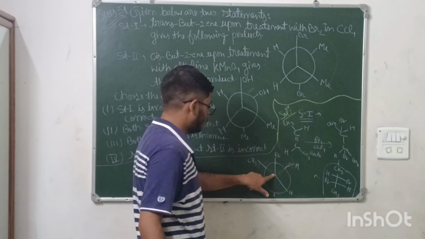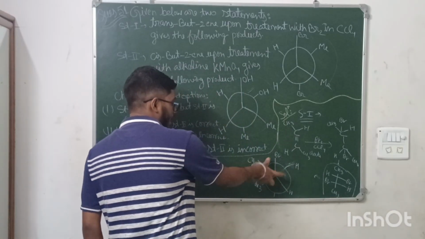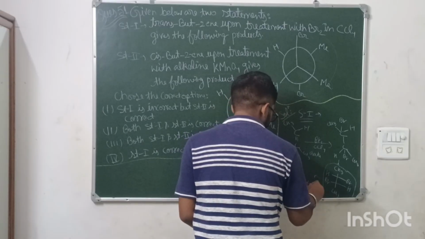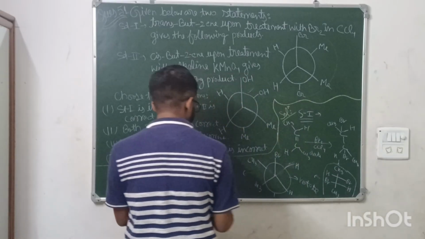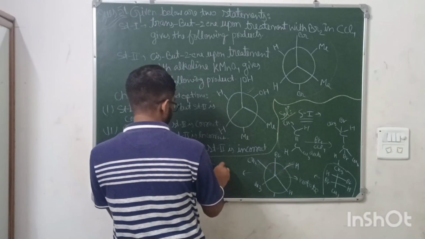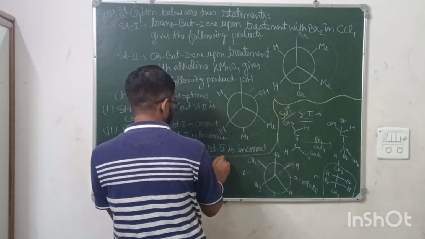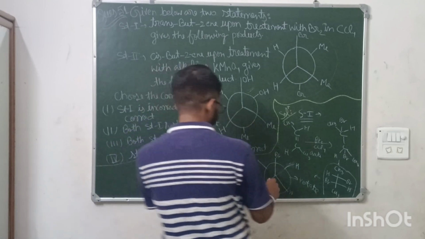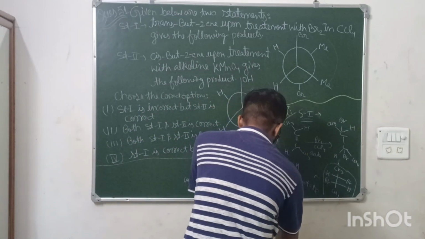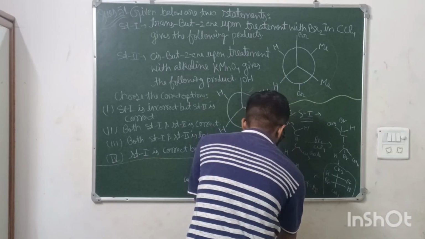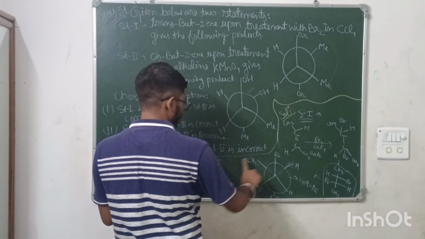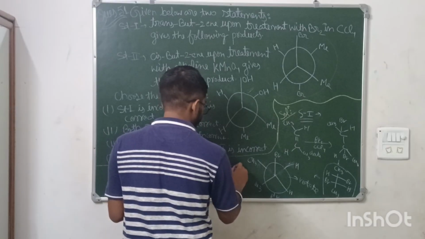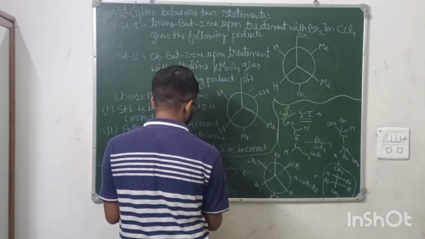If I rotate this at an angle, then this compound will be made like this only. This is Br, CH3, and this will be rotated. So here also Br is there. So Br here and hydrogen will be here. If I rotate this H, then CH3 will be here, and here CH3, H, and Br.